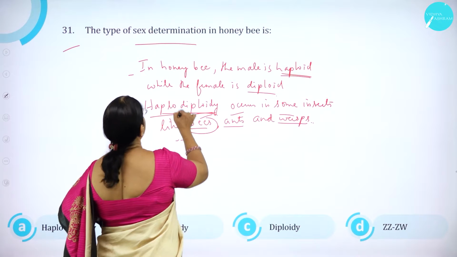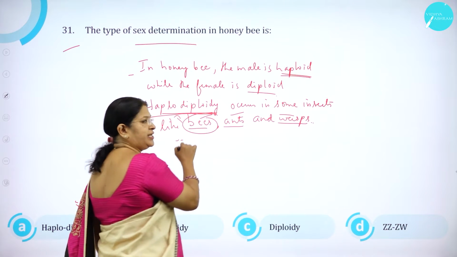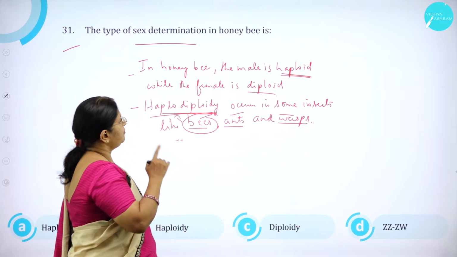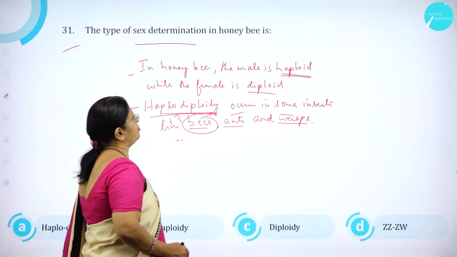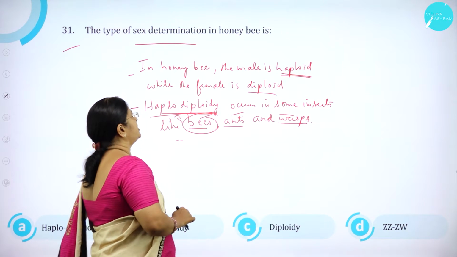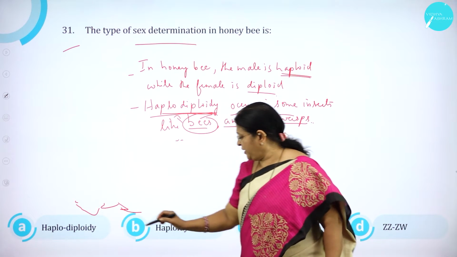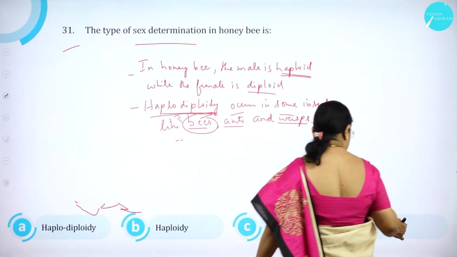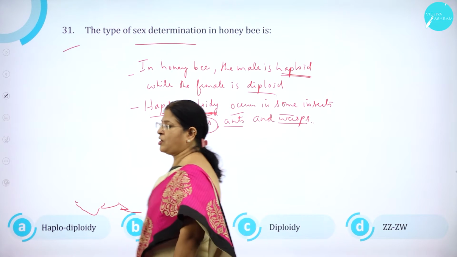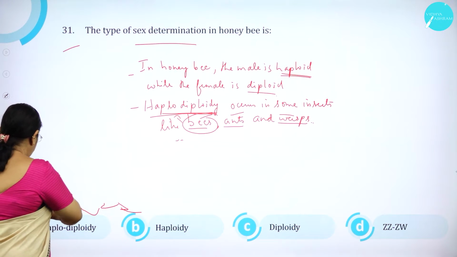So in bees, the type of sex determination in honeybee is what? What is seen here? Haplodiploidy. Male is haploid and the female is diploid. So it is haplodiploidy. The options are haplodiploidy, haploidy, diploidy, then ZZ-ZW. That is called as what? Female heterogamety. No. Haplodiploidy, correct.